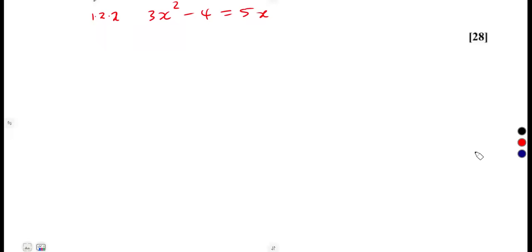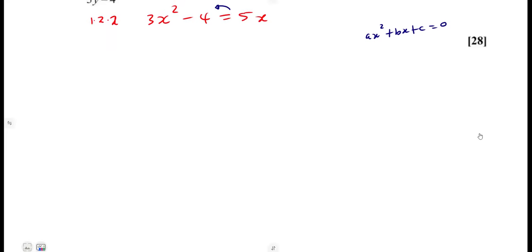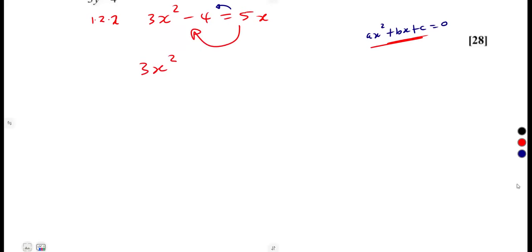But for these methods, the quadratic equation is to be written in the form ax squared plus bx plus c is equal to 0. So I need to take this 5x to the other side so that we have the exact format, with one side equal to 0. 3x squared, 5x is going to be negative on the left-hand side. So that's minus 4 equal to 0.